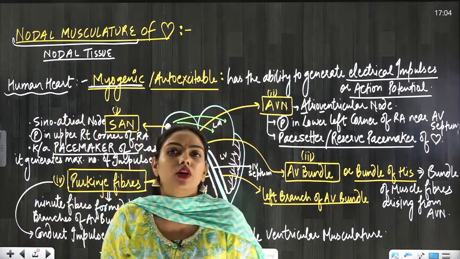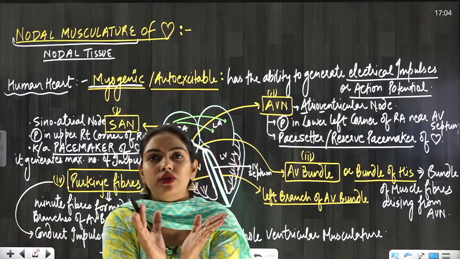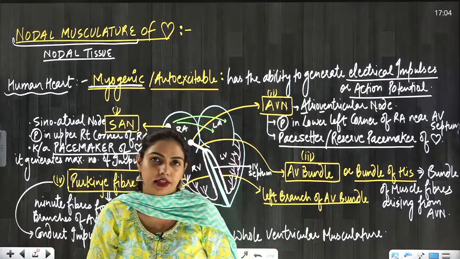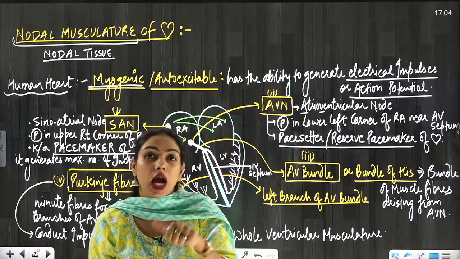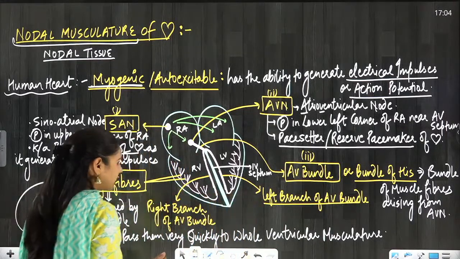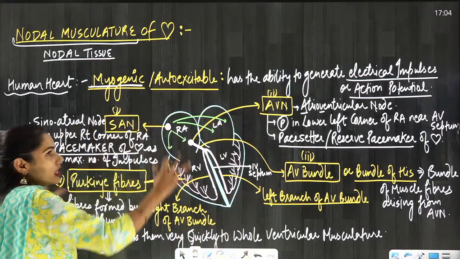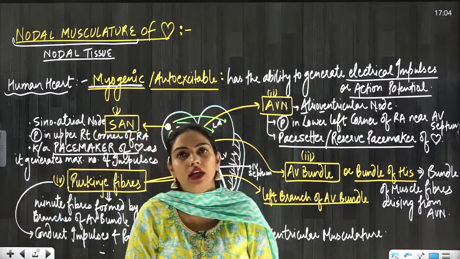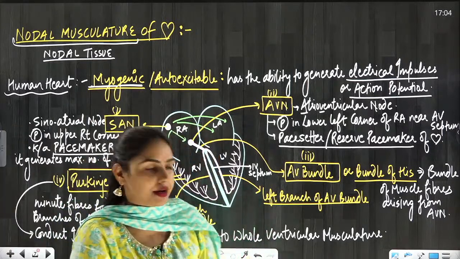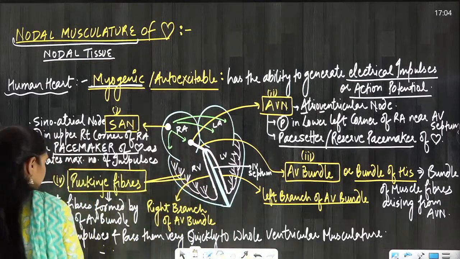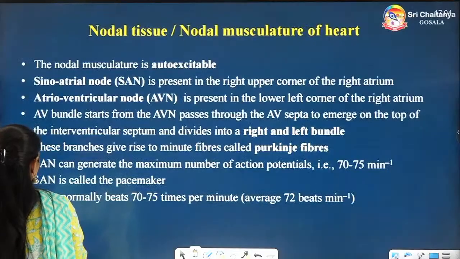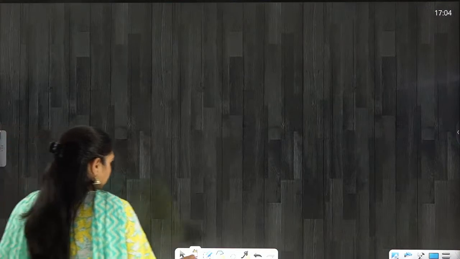Both atria contract simultaneously, both ventricles contract simultaneously. Okay everyone, so now let's see our topic, the cardiac cycle, for which we have understood the structure of the heart and the nodal musculature of the heart. So let's talk about the cardiac cycle here.